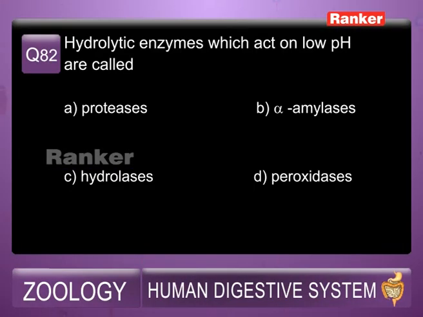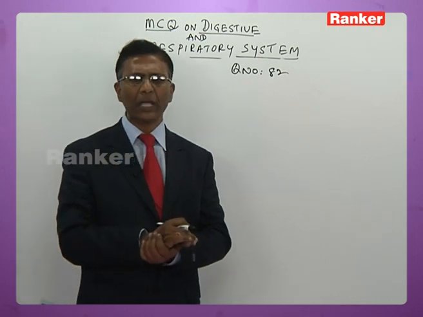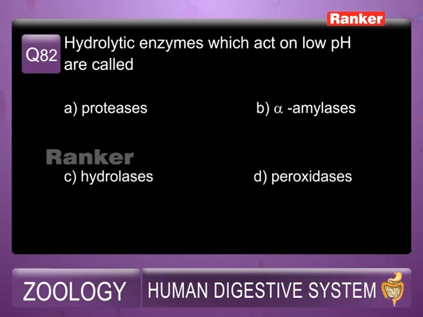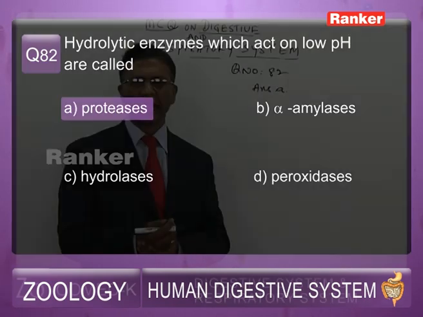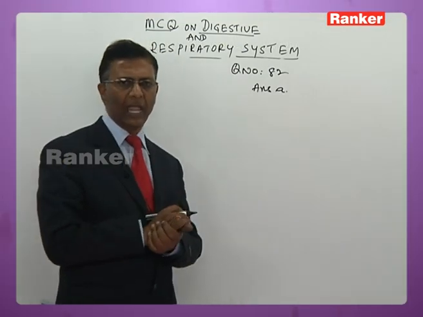Hydrolytic enzymes which act on low pH are called A, proteases, B, alpha amylases, C, hydrolases, D, peroxidases. So the answer for this is, obviously here now, which enzymes act at low pH? Gastric juice. Gastric juice acts at a pH of less than 2. So correct answer for this is answer A, proteases, that is example pepsin, then prorenin and all, which act at pH of 1.8 to 2. So the answer is A for this.